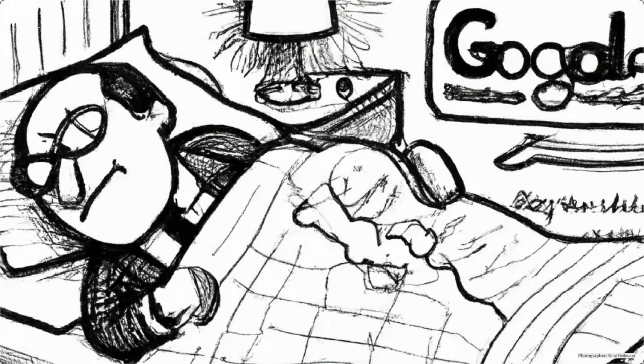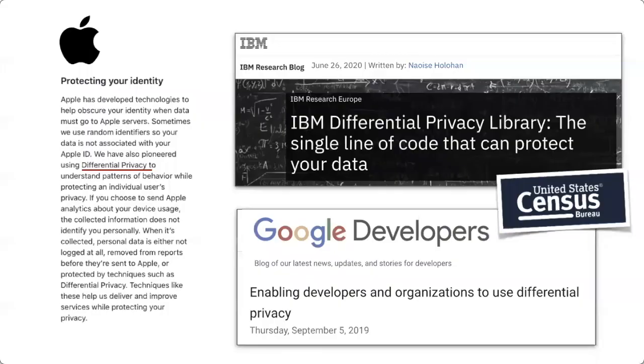So what does big tech do about all these privacy concerns? Well, there's a lot of things going on, and one of the things that I actually think is both scientifically interesting and also a good thing is that they are actually working on implementing new types of techniques for protecting private data while still being able to use data. And these techniques go under the name differential privacy. So it's been implemented by a lot of the big tech companies. Also, the United States Census uses it to release data about the US population.